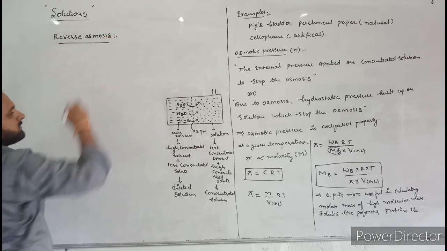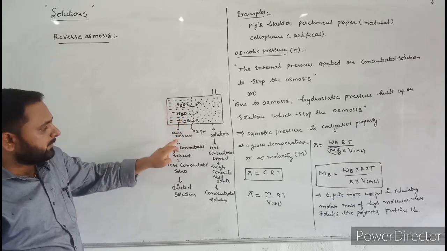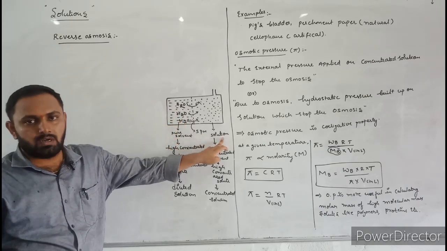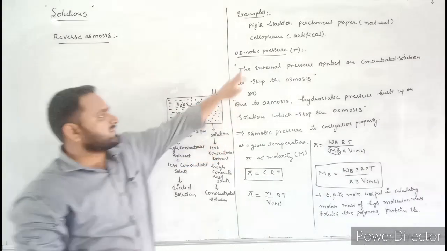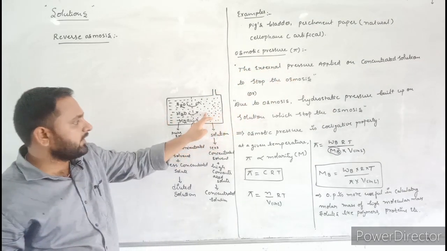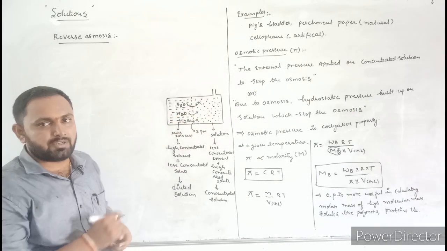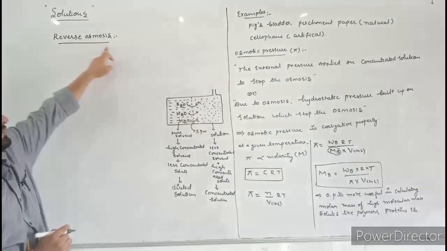What is osmosis? The spontaneous flow of water molecules from pure solvent to solution is called osmosis. What is osmotic pressure? The external pressure applied on the concentrated solution to stop the flow is called osmotic pressure. Then what about reverse osmosis?